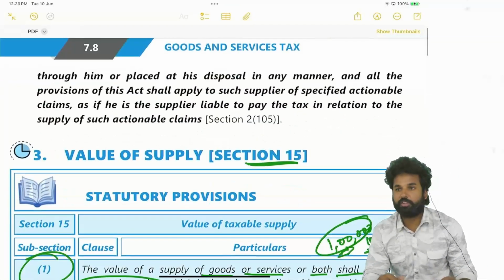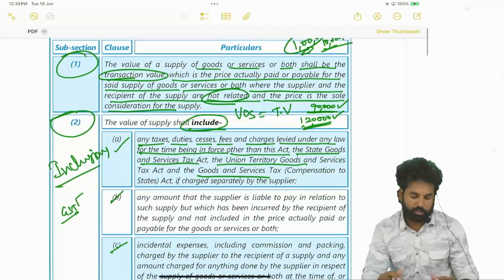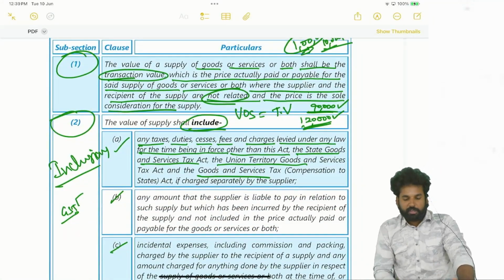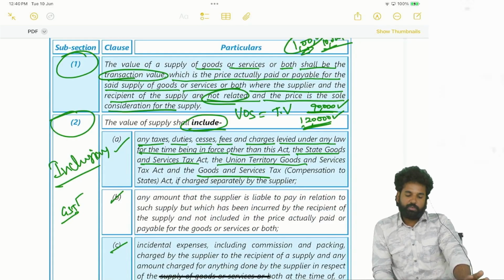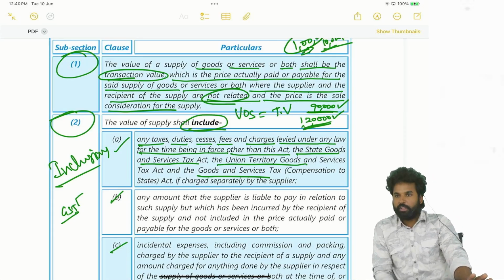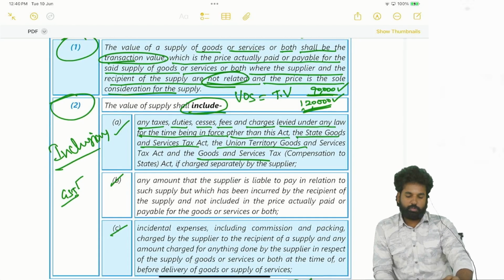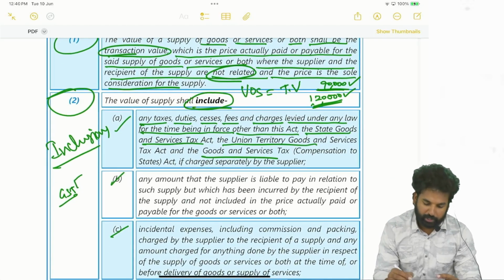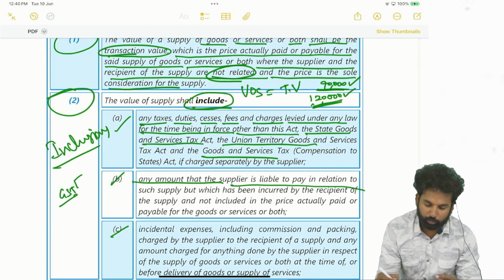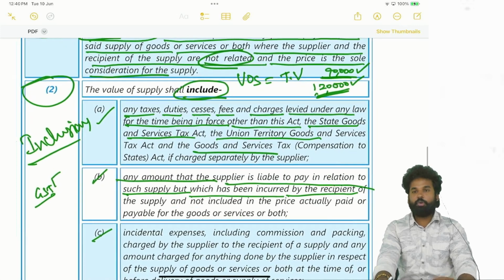So this is Section 15(2)(a), inclusions to the value of supply under GST. Any taxes, duties, cess and charges levied under any law for the time being in force, whatever it may be, shall be included in the value except the GST amount. Okay, next point we'll see. Any amount that the supplier is liable to pay in relation to such supply but which has been incurred by the recipient. What are they telling? The supplier is liable to pay.